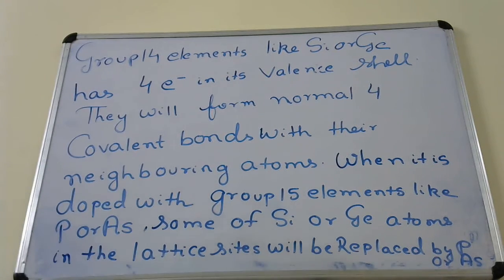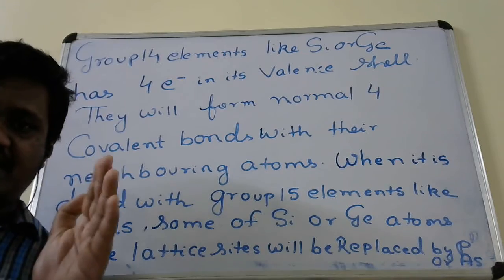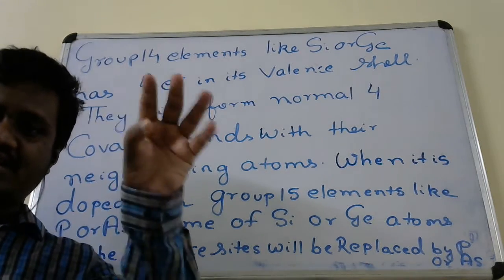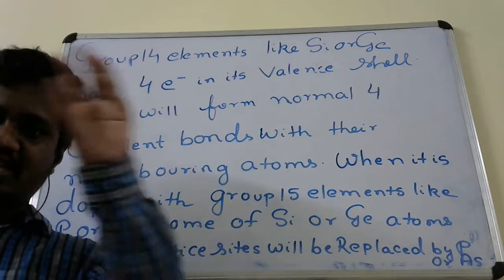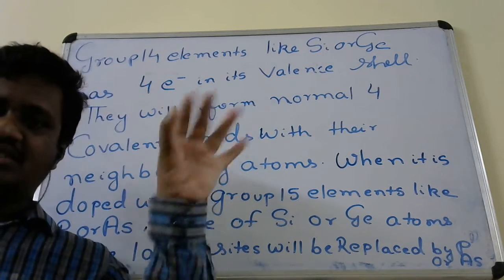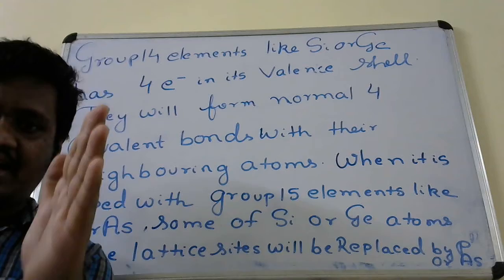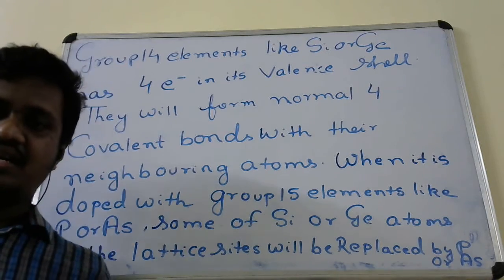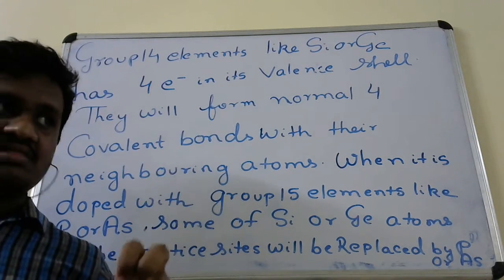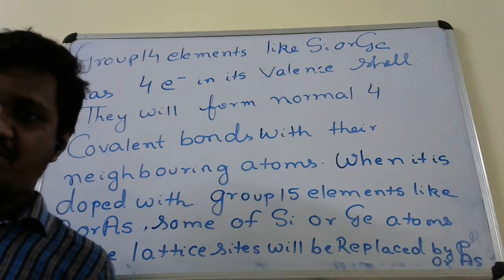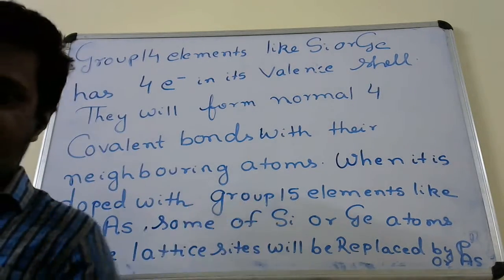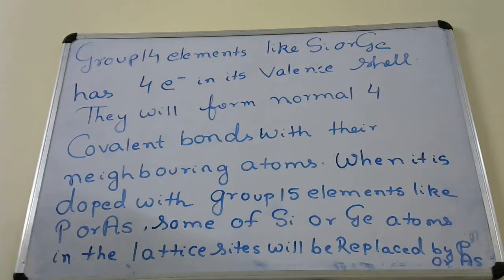The original lattice we have taken contains silicon atoms arranged in the lattice, or germanium atoms arranged in the lattice. Doping means adding extra from outside.